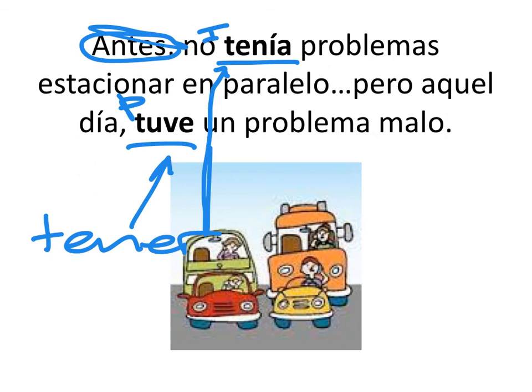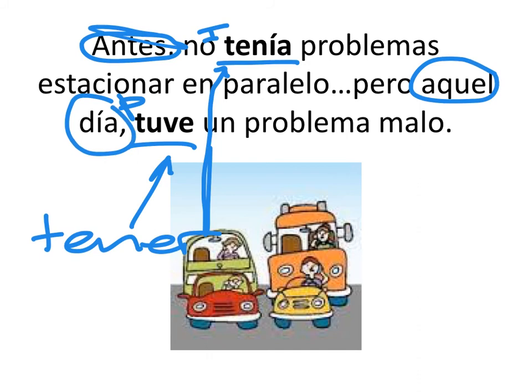I'm referring to all this time prior to this driver's test. No tenía problemas estacionar en paralelo, which conveys what idea? Was it just one time I didn't have any problems parallel parking, or repeatedly I did not have problems parallel parking? Repeatedly. So I have to use the imperfect. But then, remember, this whole story is in the past tense, and I say aquel día.